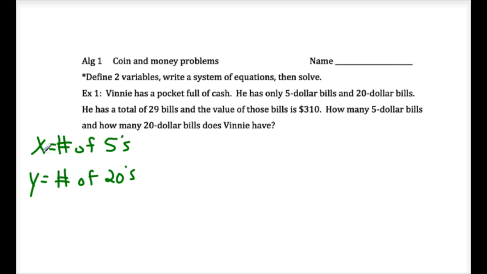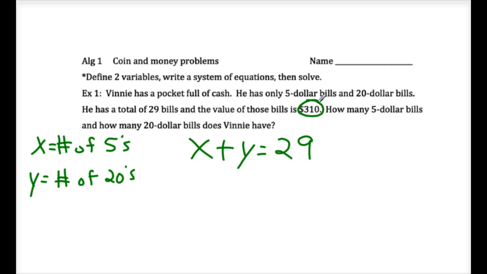Actually, you combined the two. He has 29 bills. How many 5s does he have? X. How many 20s does he have? Y. So what's the easy equation? X plus y equals 29. There's the easy equation. The sum of all his bills is 29, because we know he had 29 bills. You were combining the hard equation, Olson, with what you said at the beginning.